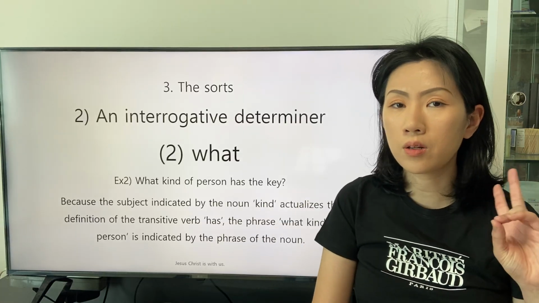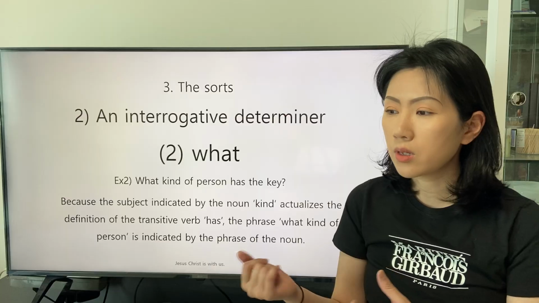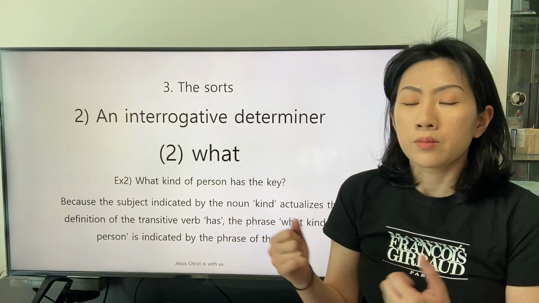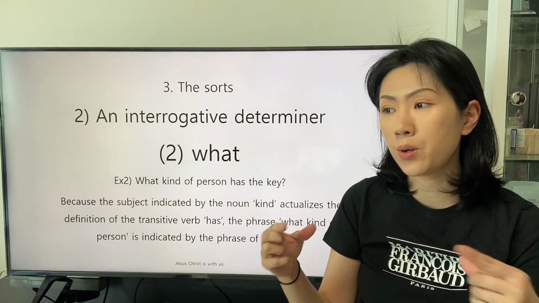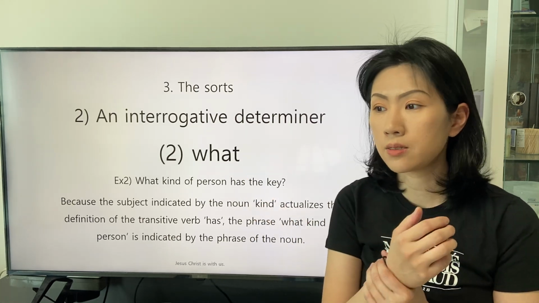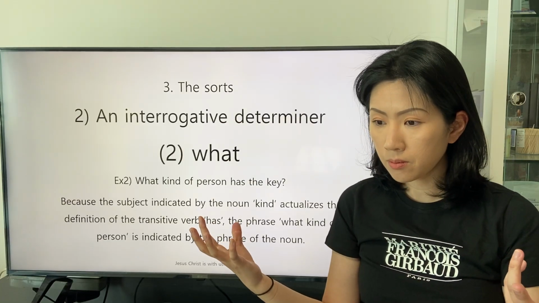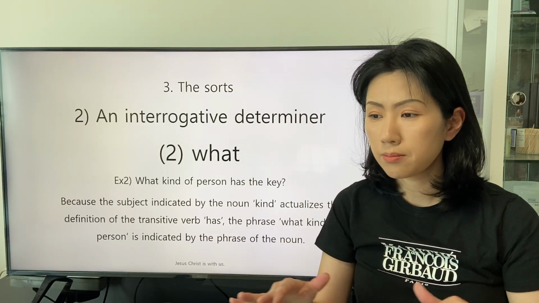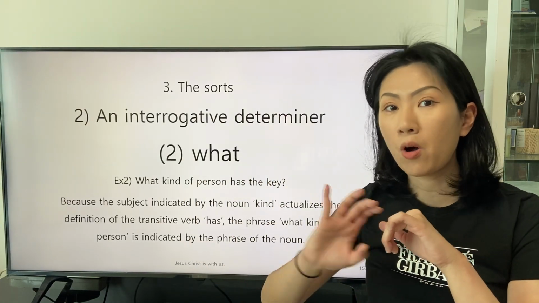Secondly, the subject or object described by the interrogative determiner what is specified by the remaining part of the clause.